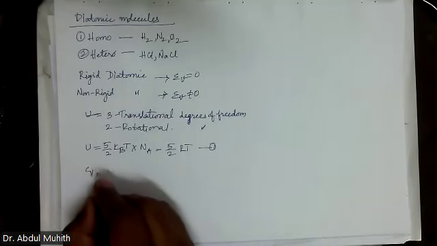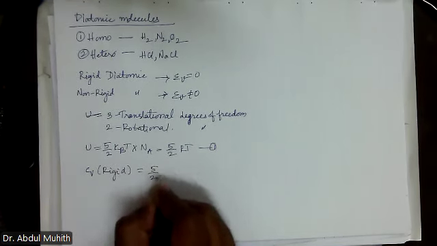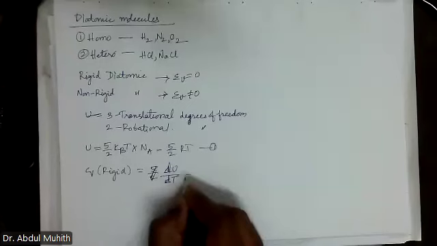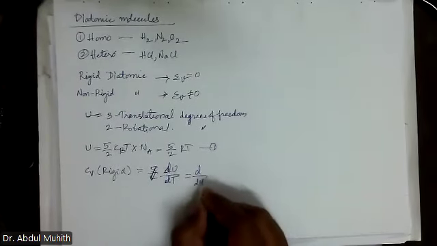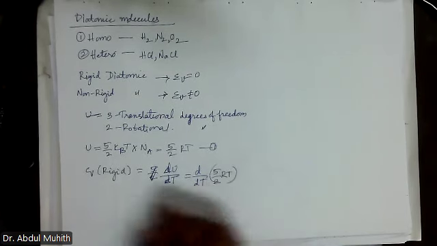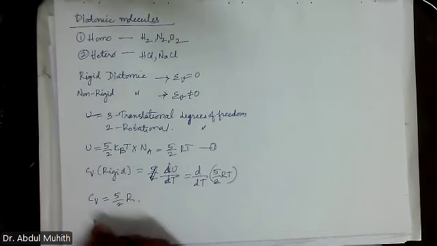Now Cv, for rigid molecules. I'm speaking about only rigid. The formula is delta U by delta T, or dU by dT, which will be equal to d by dT of 5 by 2 R into T. So Cv is equal to 5 by 2 R. And what is Cp?